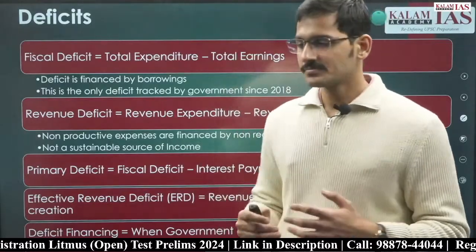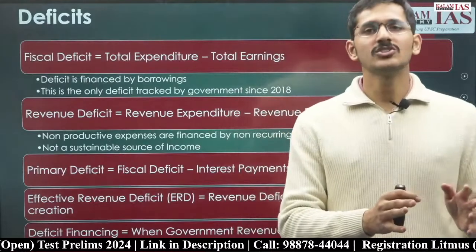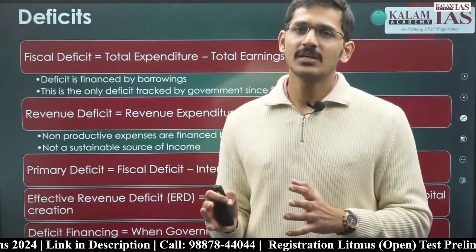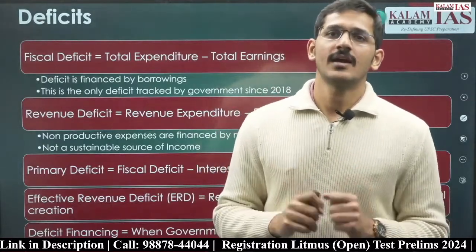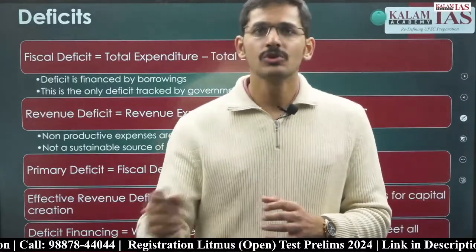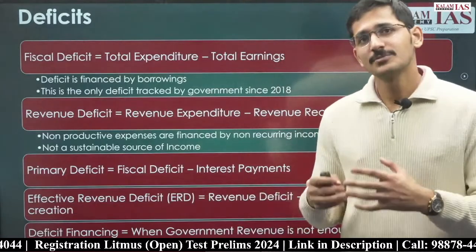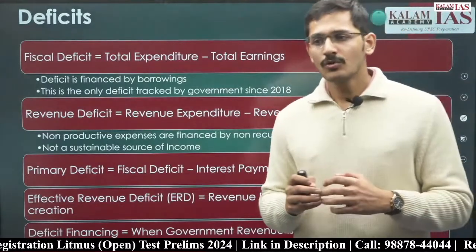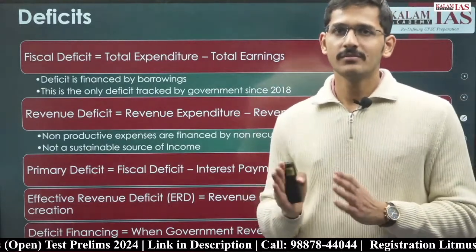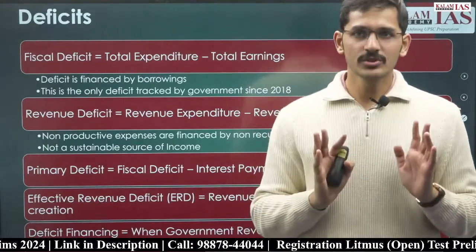Now in expenditure also there are two types of expenditure. One is revenue expenditure, other is capital expenditure. In expenditure we have seen that capital expenditure is the one which creates assets, and the benefits of capital expenditure the government of India will continue to reap every year. So that is why capital expenditure is a good thing. So what the government of India or any government tries to do is that revenue expenditure, which will not give returns for years to come, should be financed by revenue receipts only.